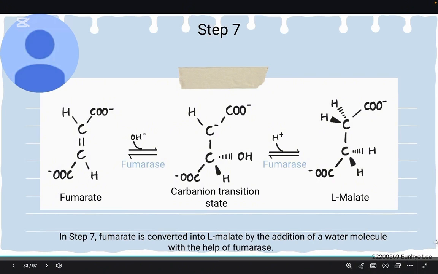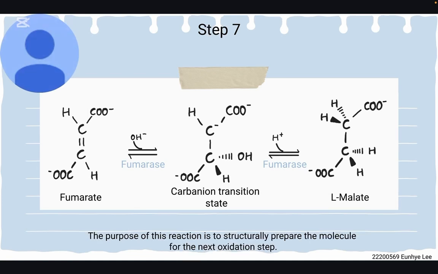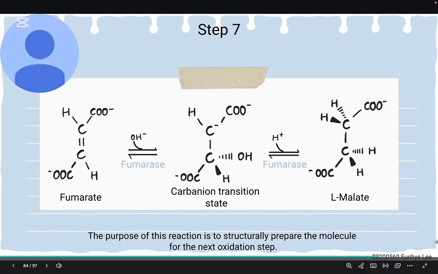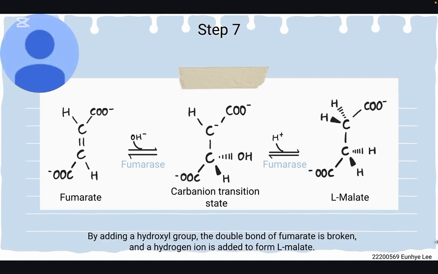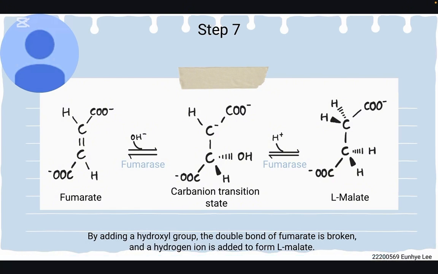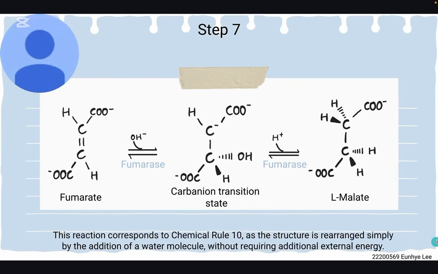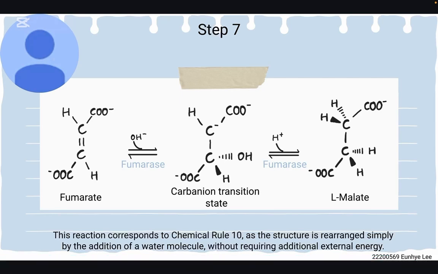In step 7, fumarate is converted into malate by the addition of a water molecule with the help of fumarase. The purpose of this reaction is to structurally prepare the molecule for the next oxidation step. By adding a hydroxyl group, the double bond of fumarate is broken, and a hydrogen ion is added to form malate. This reaction corresponds to chemical rule 10, as the structure is reorganized simply by the addition of a water molecule without requiring additional external energy.